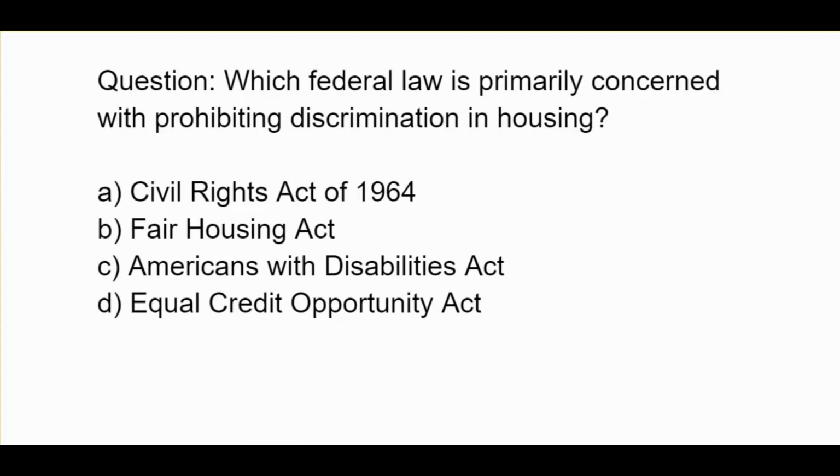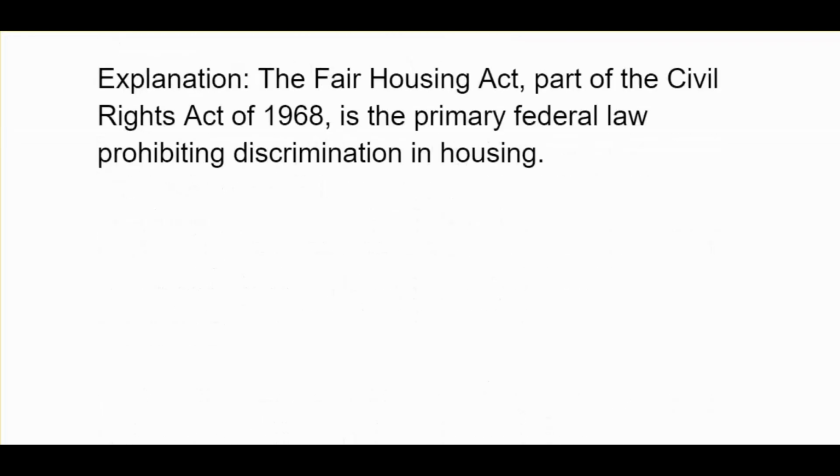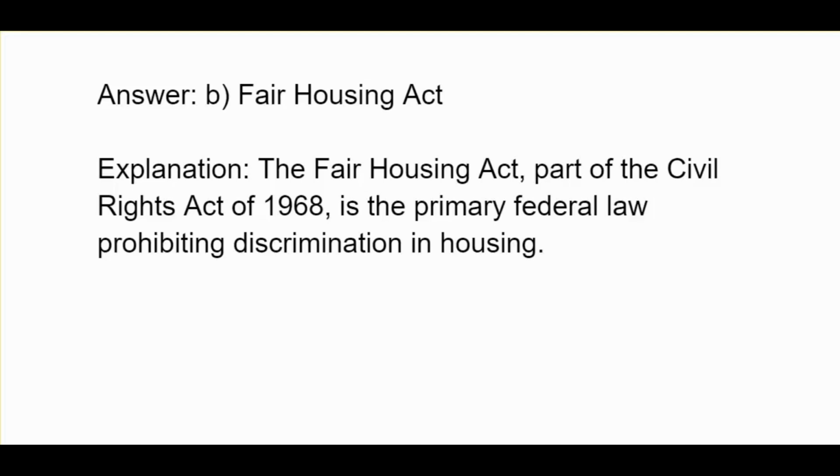Which federal law is primarily concerned with prohibiting discrimination in housing? A. Civil Rights Act of 1964, B. Fair Housing Act, C. Americans with Disabilities Act, D. Equal Credit Opportunity Act. B. Fair Housing Act. The Fair Housing Act, part of the Civil Rights Act of 1968, is the primary federal law prohibiting discrimination in housing.